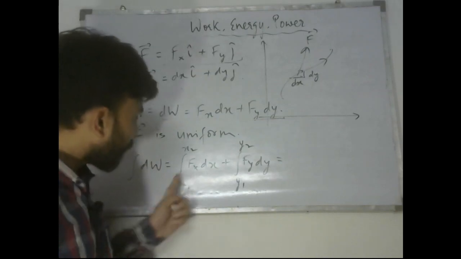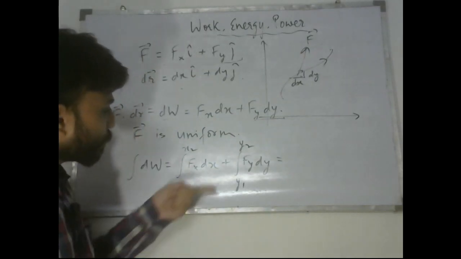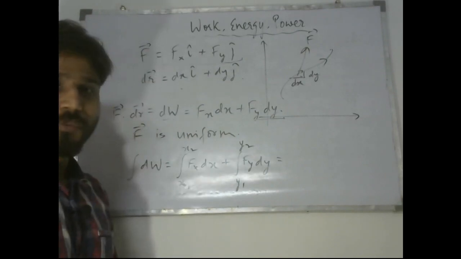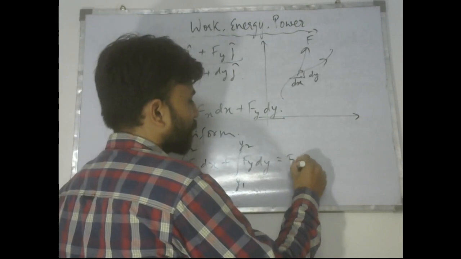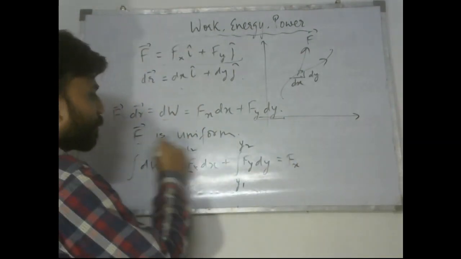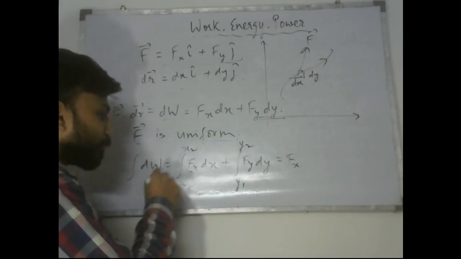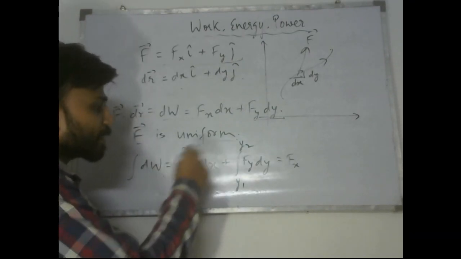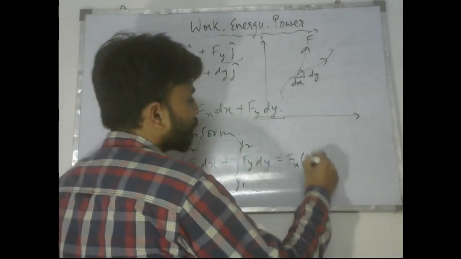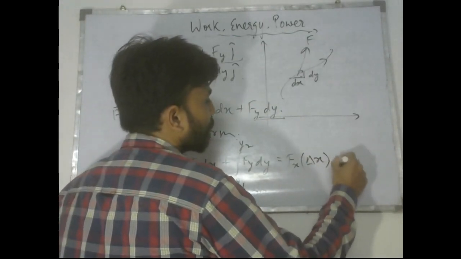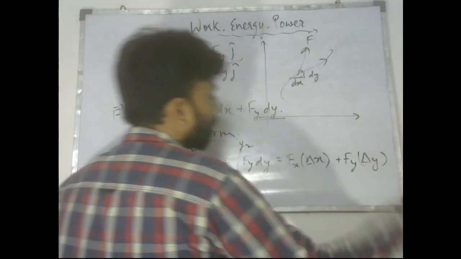So we are integrating the value of force from x1 to x2 and then from y1 to y2. So this would come out to be Fx into, since Fx is constant, we have already taken the simplest case, Fx is constant, it comes out of the integration, this becomes x2 minus x1. Since integration of dx is x only, it becomes x2 minus x1, which I can write as delta x, and similarly I can write the other term as delta y.